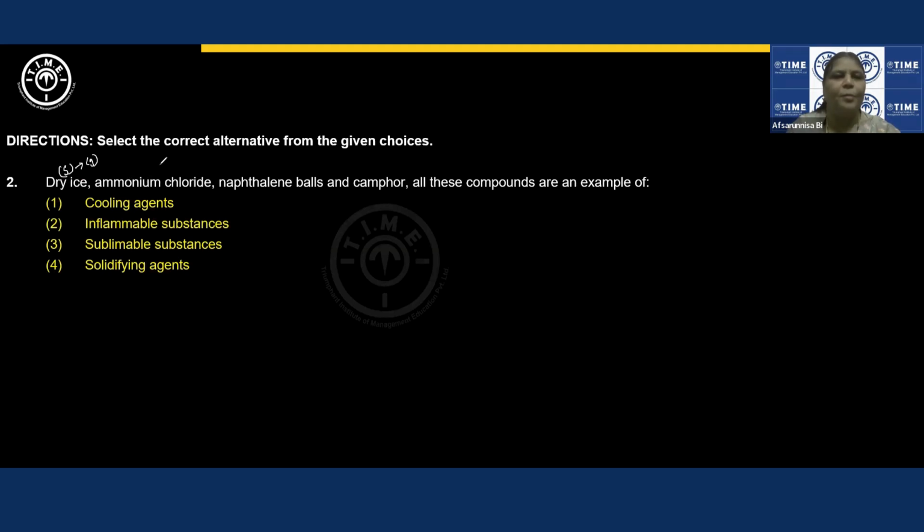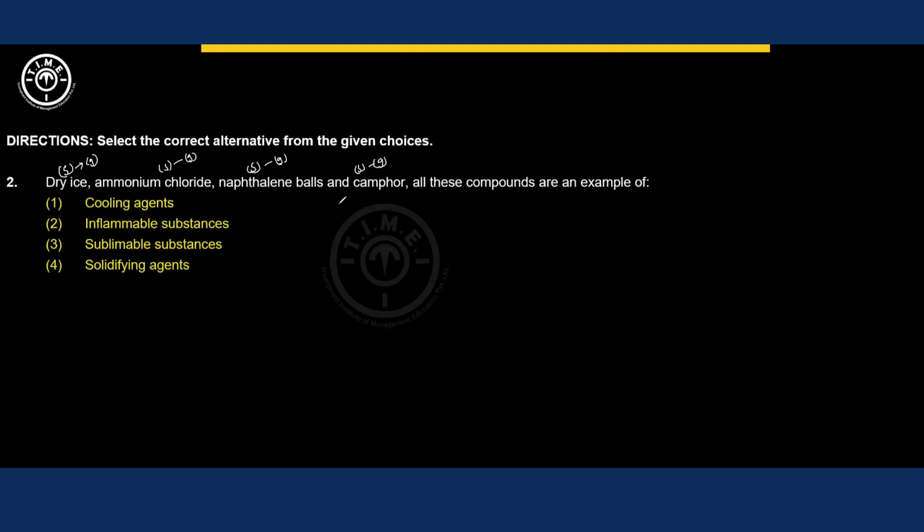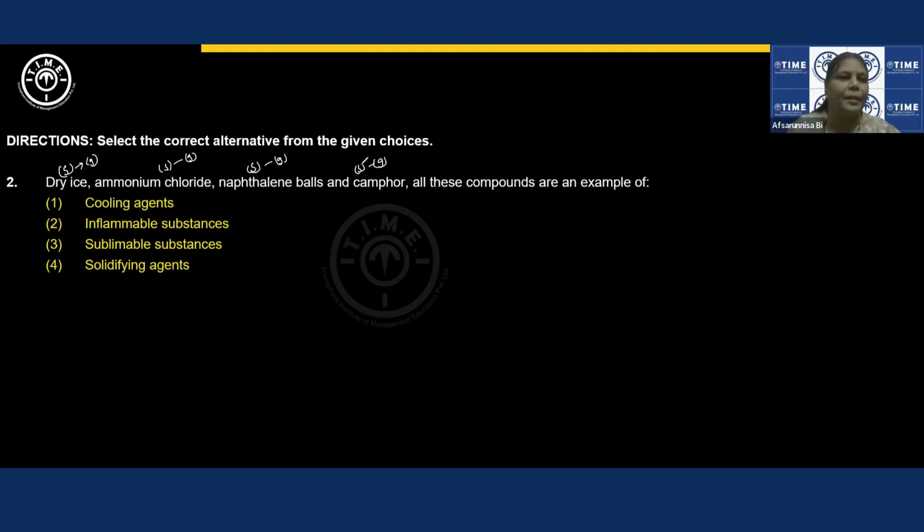Ammonium chloride, again from solid to gas directly. Naphthalene from solid to gas. Camphor also the same. The phenomenon in which a solid substance directly gets converted to gas without passing through liquid medium is said to be sublimation, and all such substances are known as sublimable substances. So option 3 would be your answer, right?